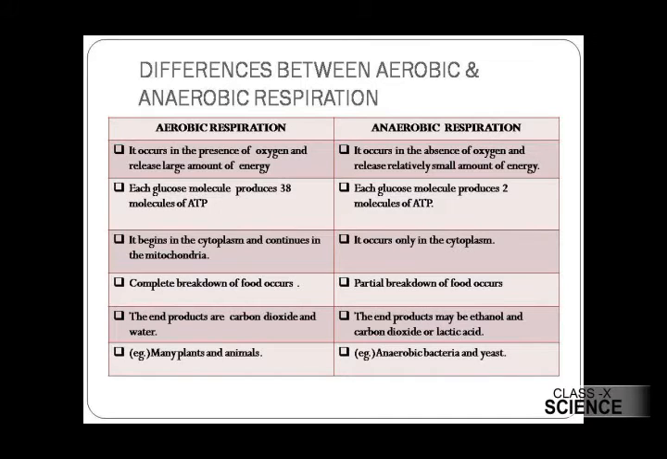Now aerobic respiration begins in the cytoplasm and continues in the mitochondria, whereas anaerobic respiration occurs only in the cytoplasm. In aerobic respiration, there is a complete breakdown of food, whereas in anaerobic respiration only a partial breakdown of the food occurs. Now the end products of aerobic respiration are carbon dioxide and water, whereas in anaerobic respiration the end products are carbon dioxide, ethanol, or lactic acid. Aerobic respiration takes place in many plants and animals, whereas anaerobic respiration takes place in the body of yeast and many anaerobic bacteria.